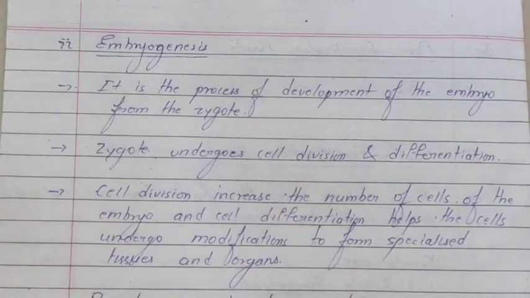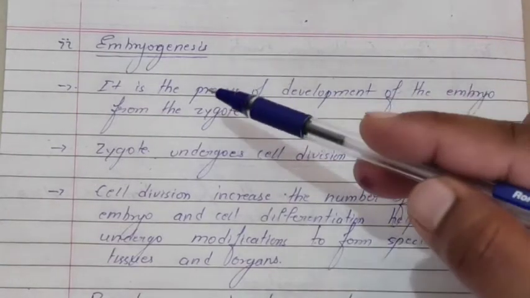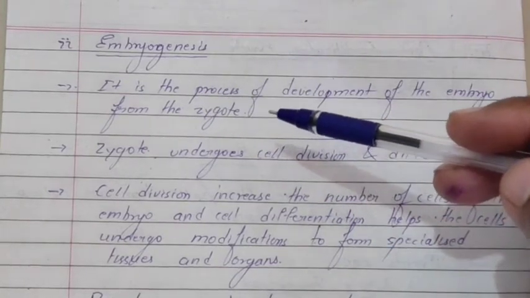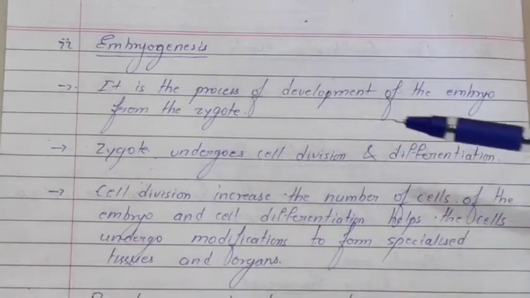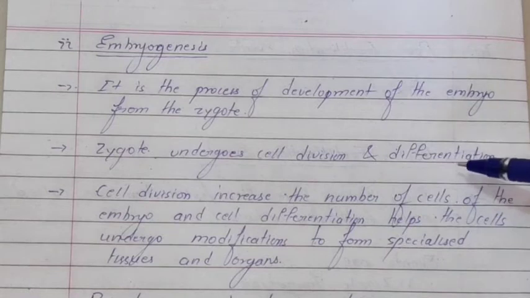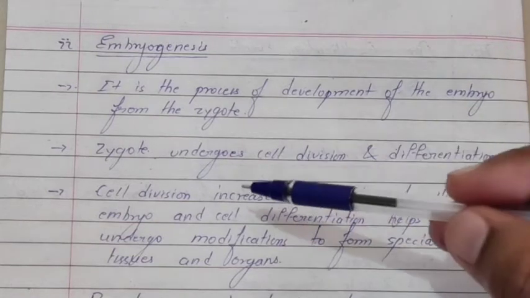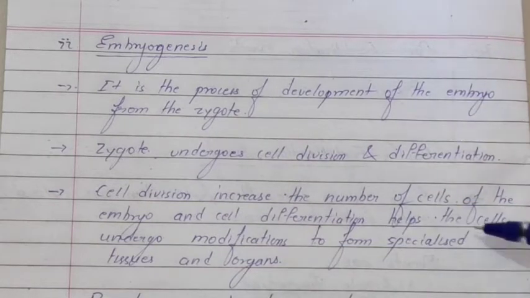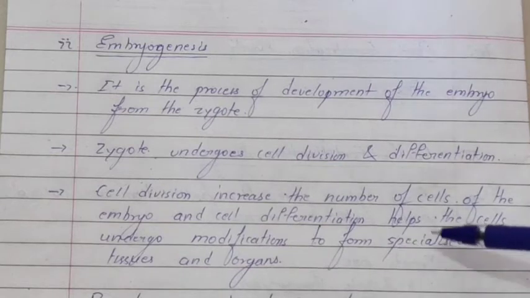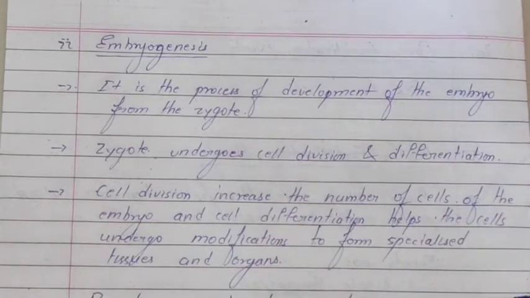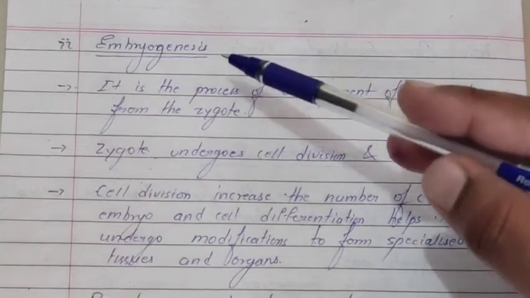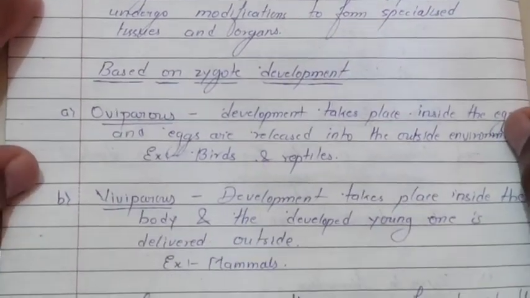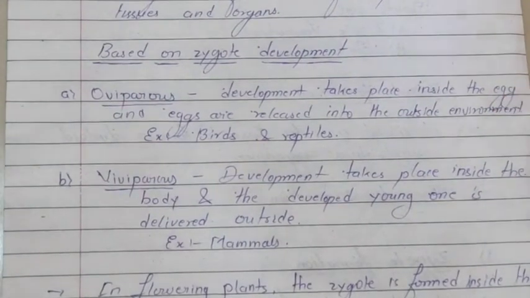The next event in post-fertilization is embryogenesis. Now what is embryogenesis? It is the process of development of the embryo from the zygote. The zygote undergoes cell division and differentiation. Cell division increases the number of cells of the embryo, and cell differentiation helps the cells undergo modification to form specialized tissues and organs. So overall this process is called what? Embryogenesis. Now based on the zygote development, how and where the zygote is developing.